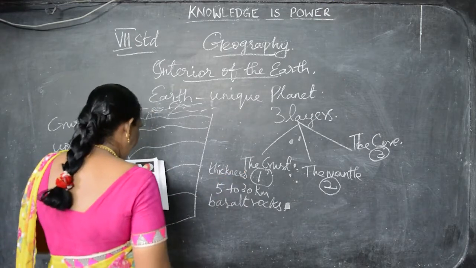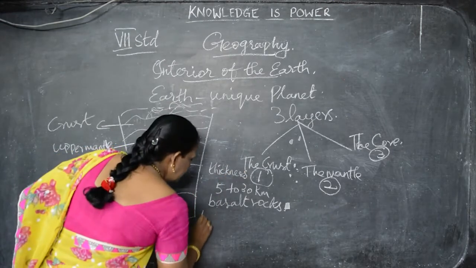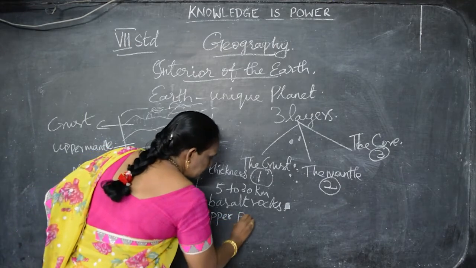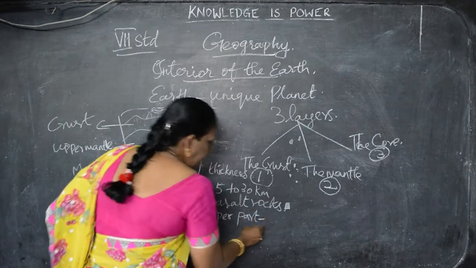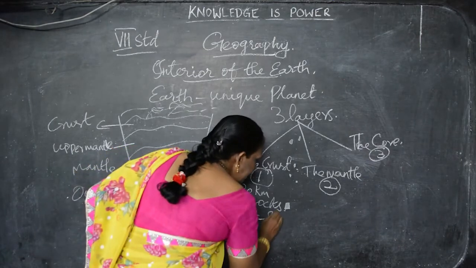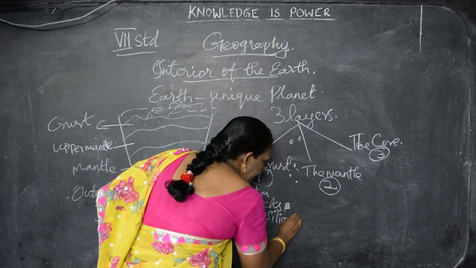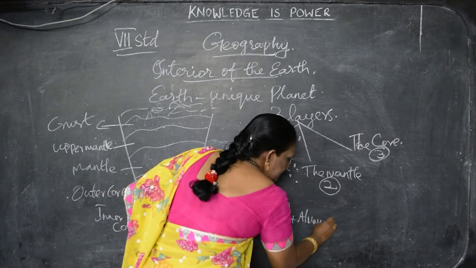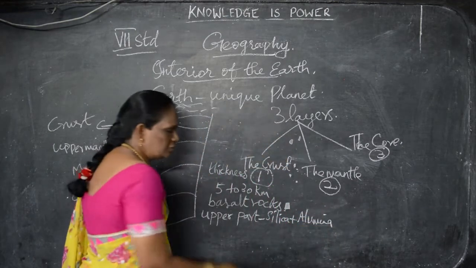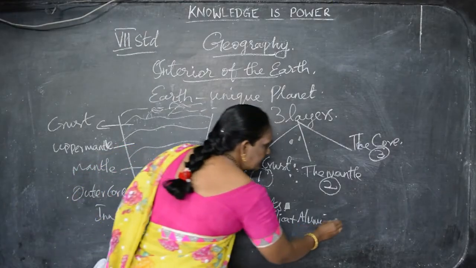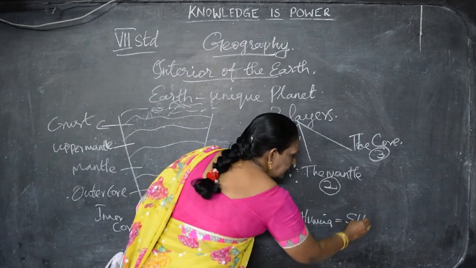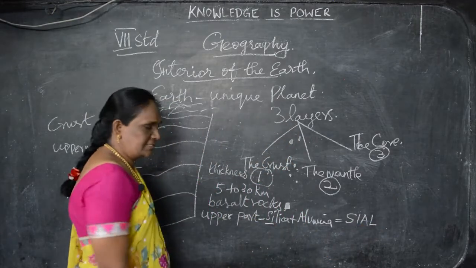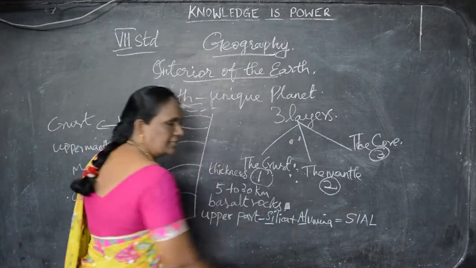They are the upper part, which has silica plus alumina. Silica and alumina, so it is called SIAL. S-I for silica. Understand? A-L for alumina.